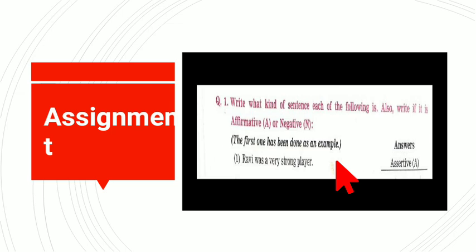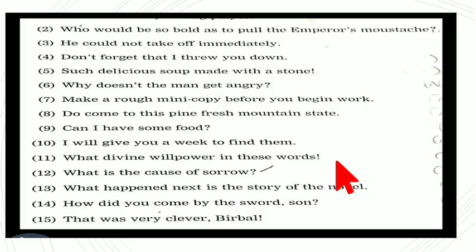So here you will identify first of all what kind of sentence is here, and then in the bracket you will write down whether it is affirmative or whether it is negative. For negative you will write down N, and for affirmative you will write down A. Okay children?